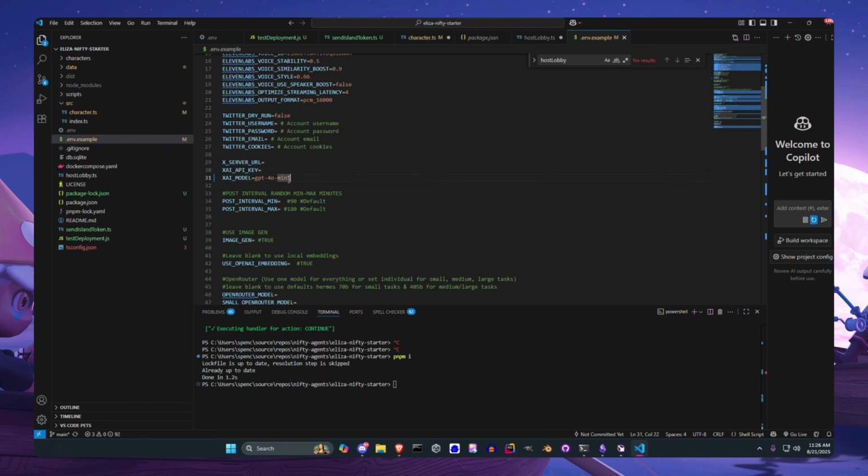The second thing we'll have to change is which model to use. There's a model list on OpenAI's website. I pretty much always just go for GPT-4o mini. 5 is out now, but 4o mini is tried and true.